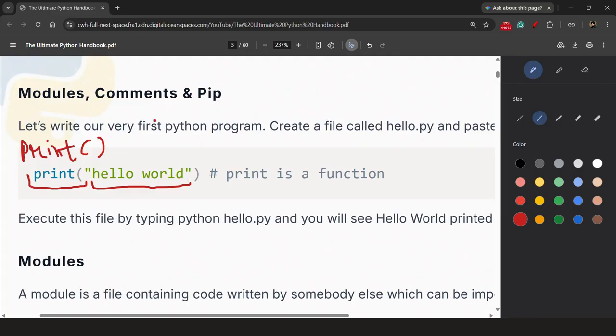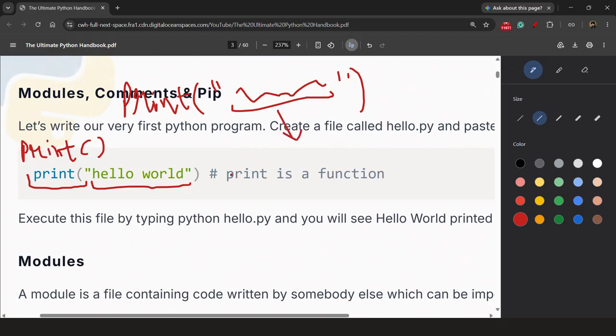So then we will use print, bracket, then double quotes. Our message we will write here, double quotes, bracket. We do not use semicolon in Python. It is used in C++, C, Java, and other languages, but it is not mandatory or we are not using it in Python. So what print is doing here is printing exactly this thing. Whatever we write in the double quotes, it will print exactly.